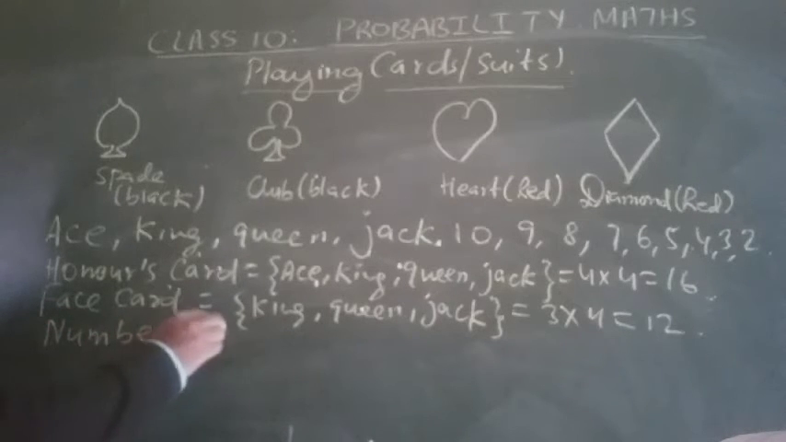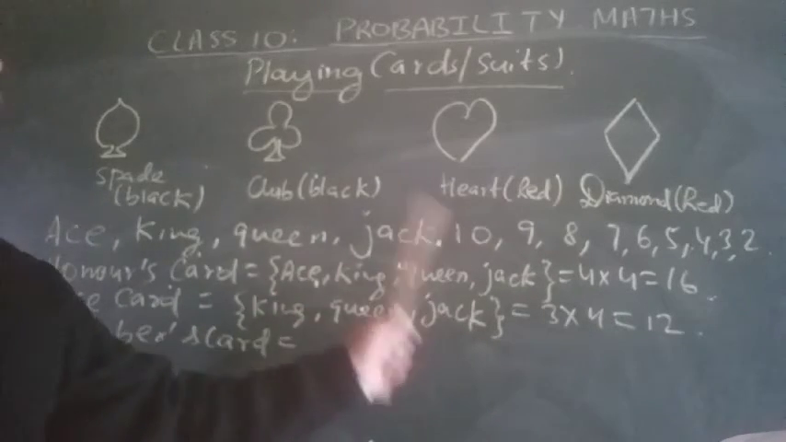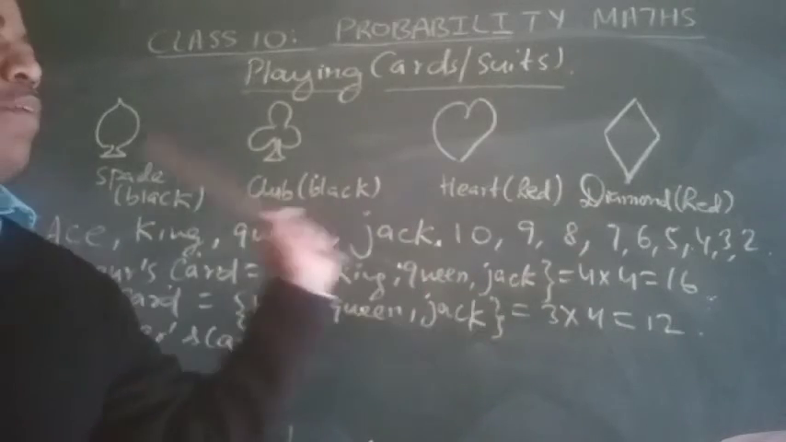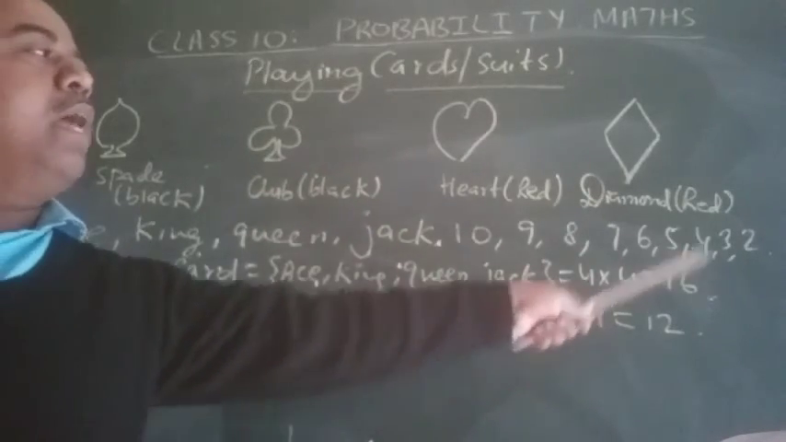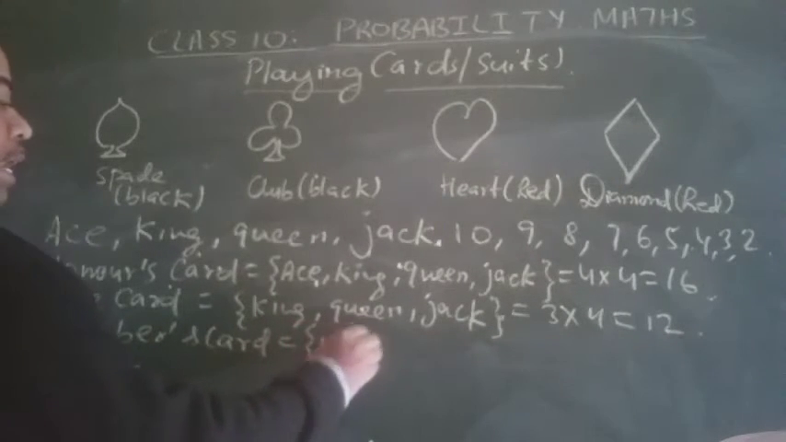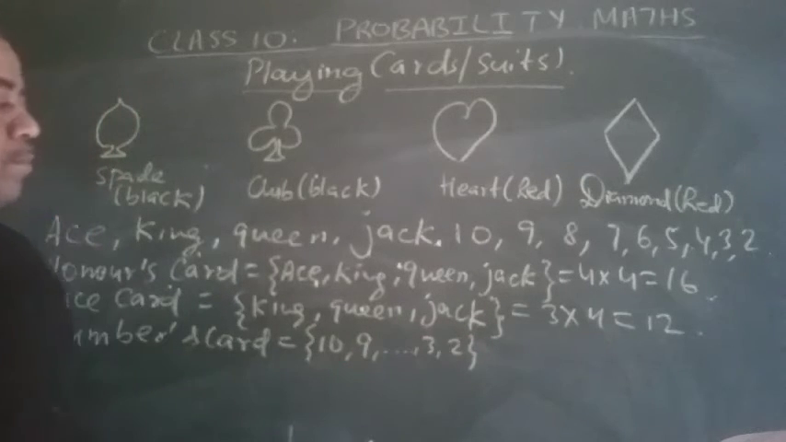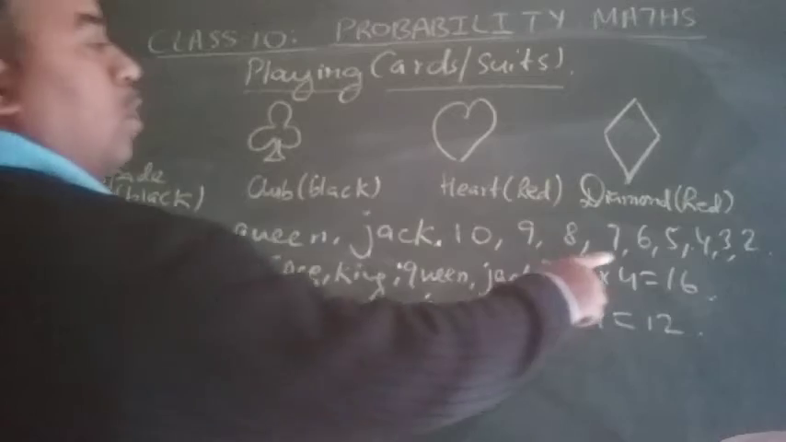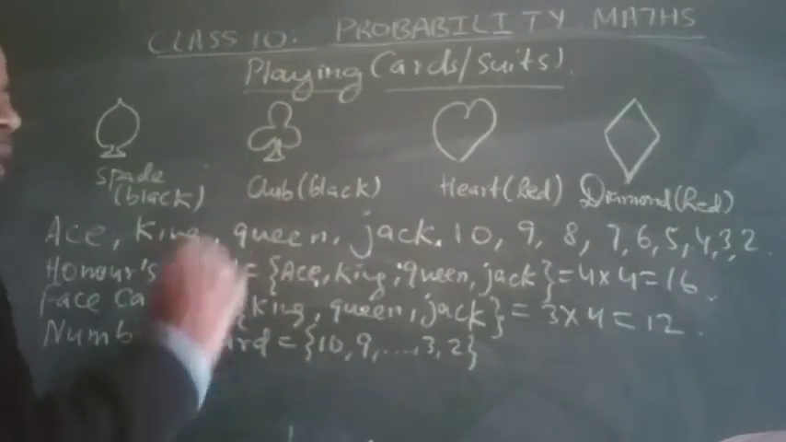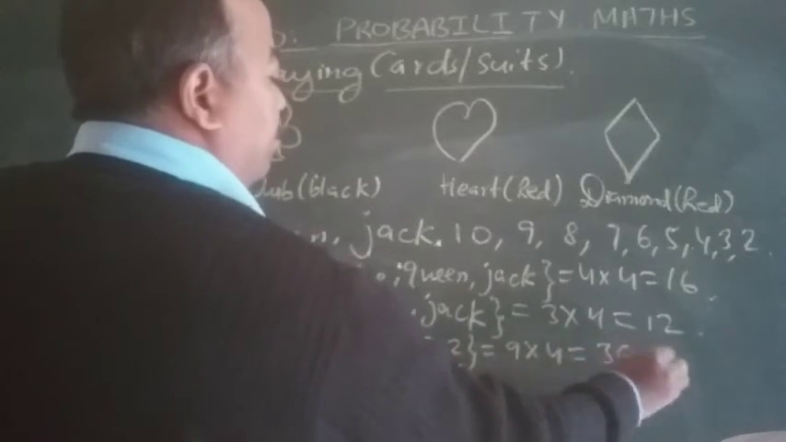Now number cards. How many number cards are there in total? 10 has all 4 cards, 9 has all 4, 8, 7, 6, and so on till 2, all have 4 cards. Here the numbers considered are 10, 9, and so on down to 3, 2. From 1 to 10 would be 10 numbers, but here it is 2 to 10, so 9 numbers. Each has 4 cards, so 9 into 4 is 36 cards.